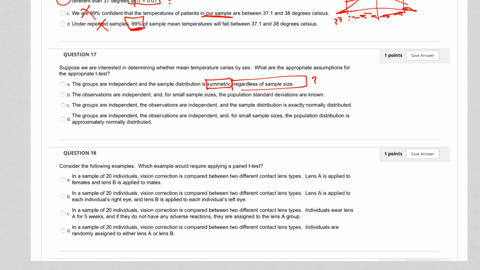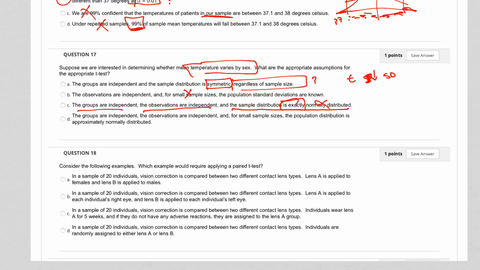Well, the whole thing about the t-test is that if you know the population standard deviation, then you don't do the t-test, right? You do the t-test when your sample is really small and you don't know the standard deviation in the population. So that is not it. The groups are independent, and the observations are independent. So groups are independent because we have sex, right? And the observations are independent, and the sample distribution is exactly normally distributed. The word exactly, I don't like that there.